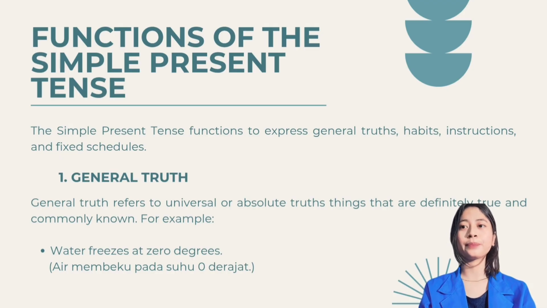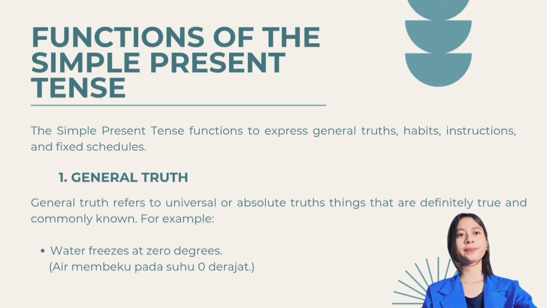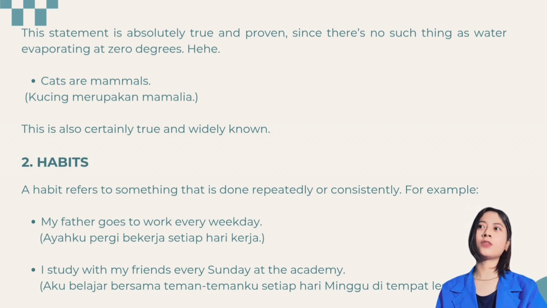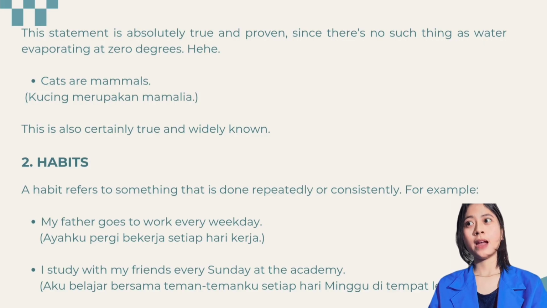For example, water freezes at 0 degrees, yang artinya air membeku pada suhu 0 derajat. This statement is absolutely true, and proven by science. Cats are mammals, yang artinya kucing merupakan mamalia. This is also categorically true and widely known.